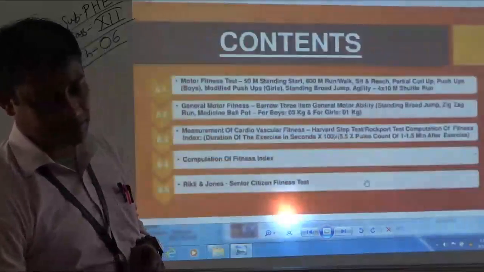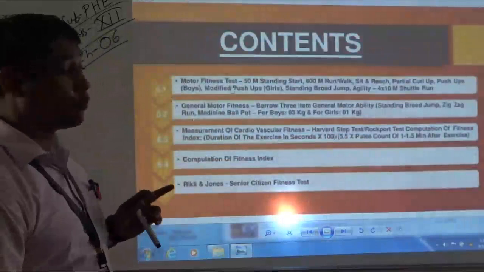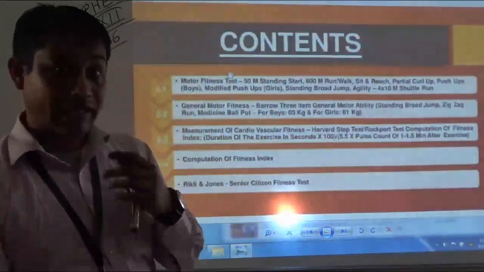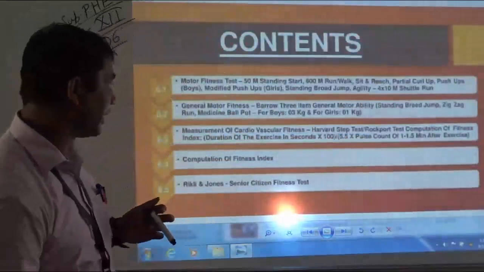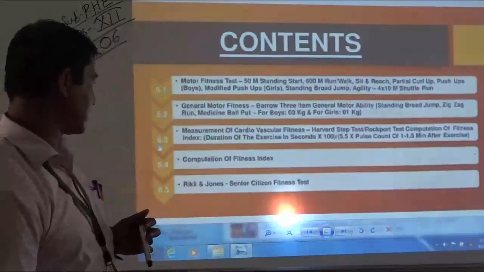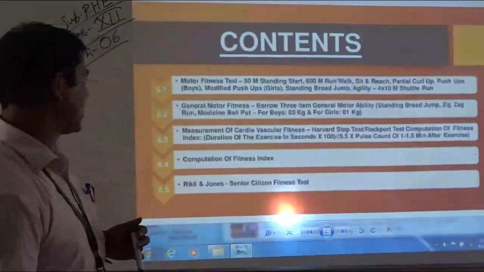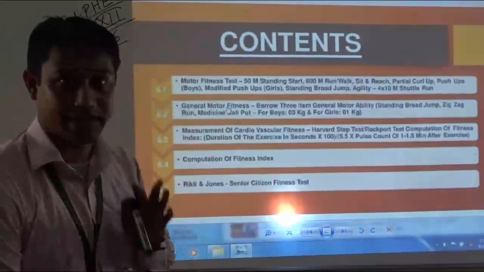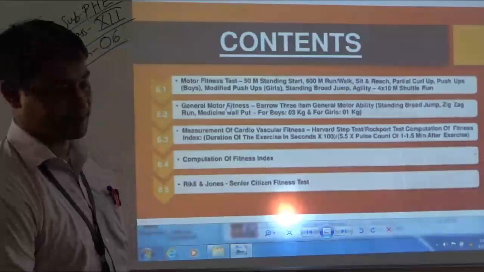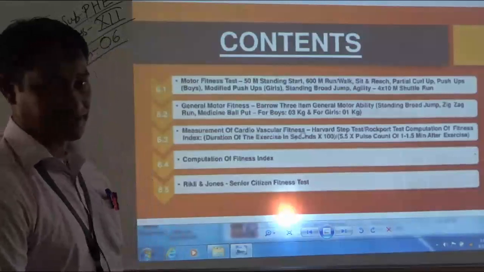So, in the second slide you can see students, first of all we will be discussing about motor fitness test. Under motor fitness test, we will be discussing various types of tests. After motor fitness test, we will be discussing about measurement of cardiovascular fitness. The second one, that is general motor fitness, has been excluded from your syllabus. So, we will be discussing measurement of cardiovascular fitness.